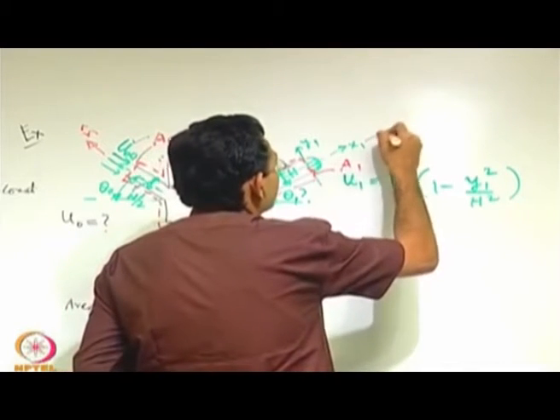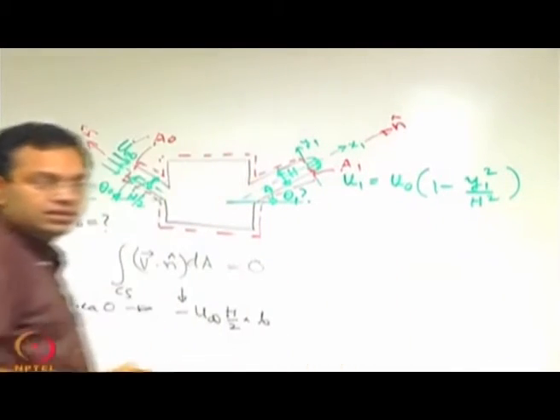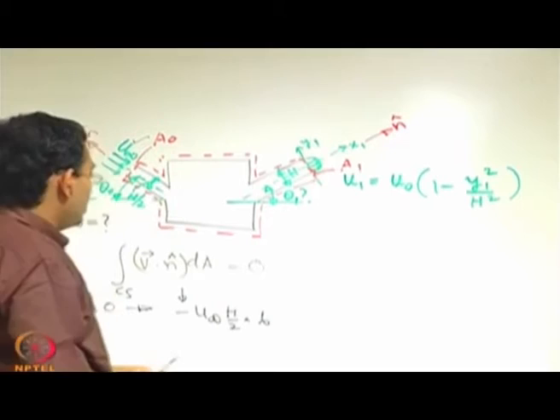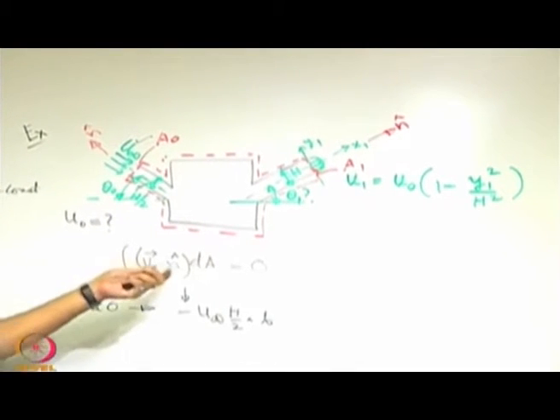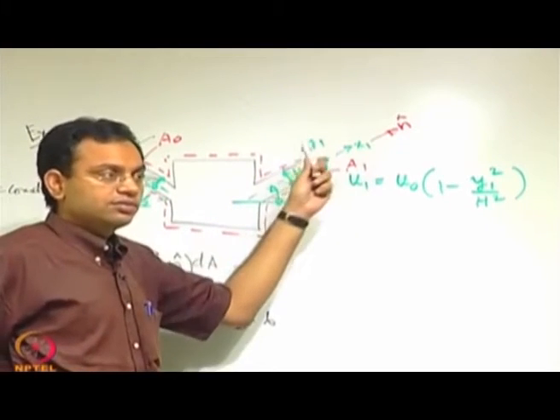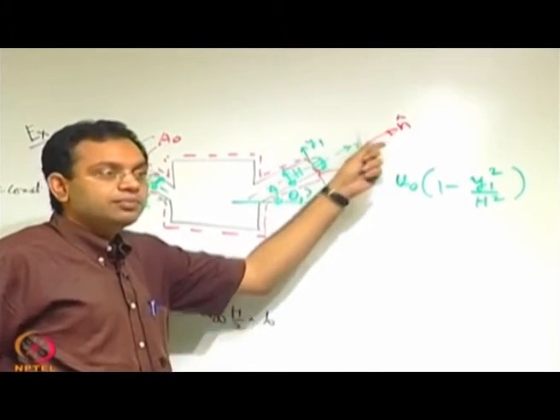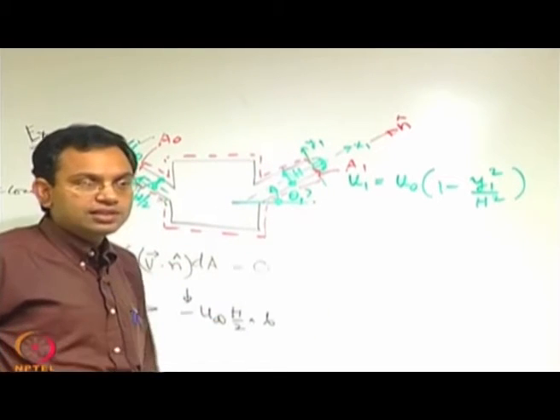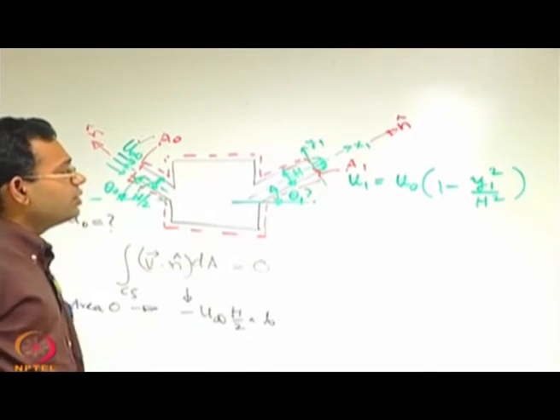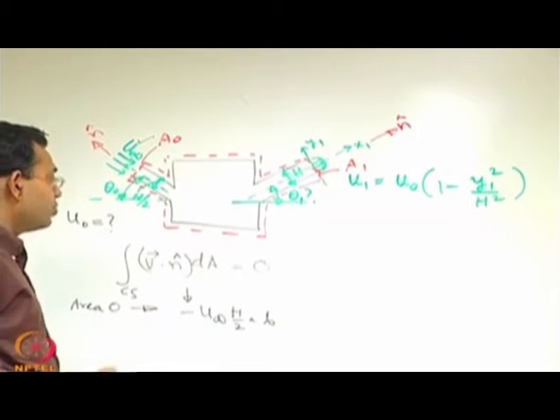N is also oriented out of the area. This means that if you just take the vector sense, v dot n will give you the magnitude of v into 1, because the dot product of two vectors in the same sense will lead to that conclusion. But because it is varying with y1, now you have to really do the integration.